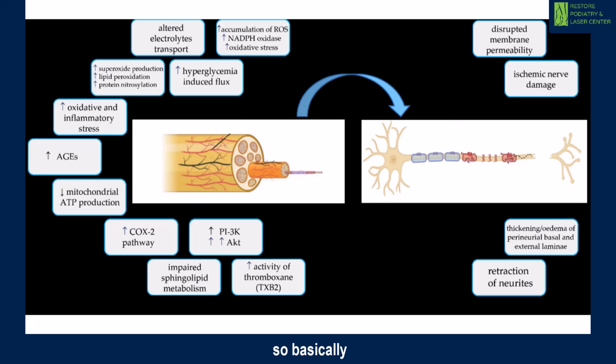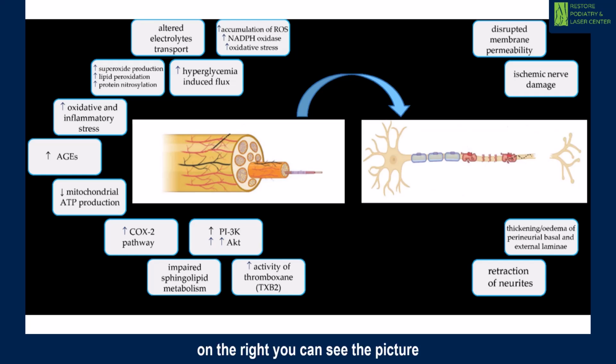So basically, too much glucose leads to increased AGE, increased oxidative and inflammatory stress, increased superoxide production, accumulation of ROS, radical oxygen, and this is unfortunately reducing, decreasing ATP production. And this whole process leads to the nerve damage.